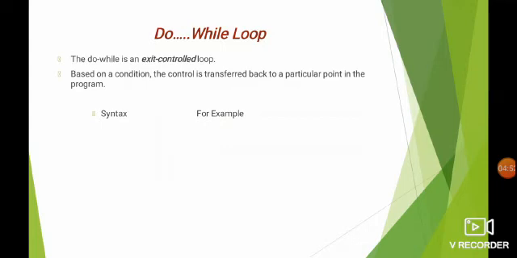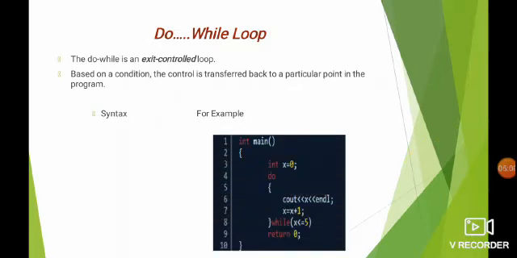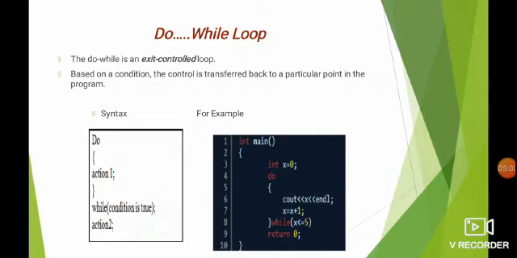Do while. The do while is called an exit control loop. Based on the condition, the control is transferred back to a particular point in a program. The syntax is do open bracket action 1 close the bracket while the condition is true, action 2.